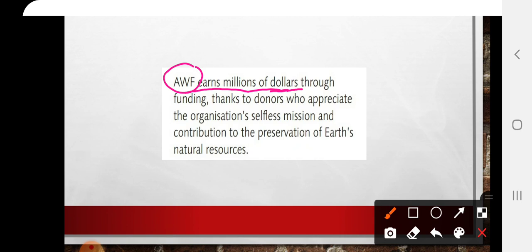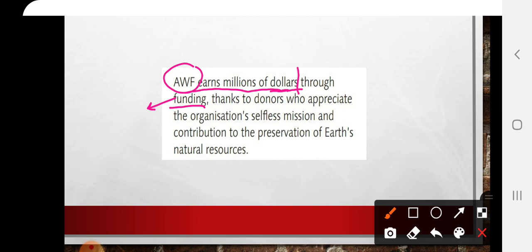So do you think that these millions of dollars are for people or for the conservation of people in Africa and the wildlife in Africa and so on? It's of course for what? For the conservation of the wildlife and people in Africa. So how do they get that money? How do they earn or get that money? Through funding. What is the meaning of funding? Funding means financing. From what?